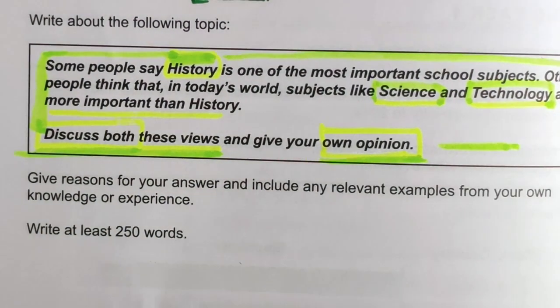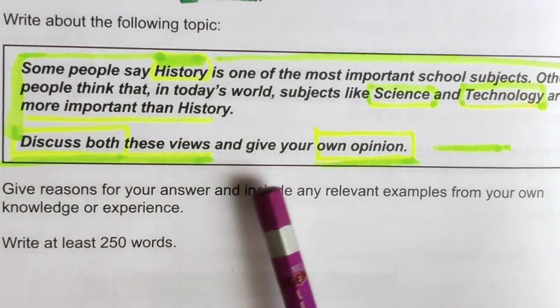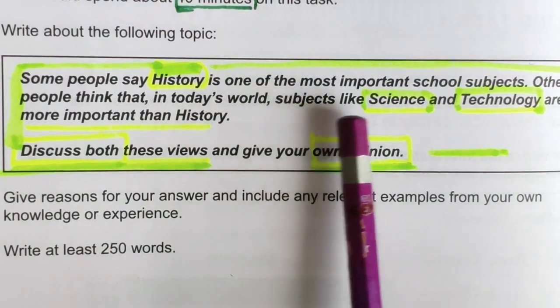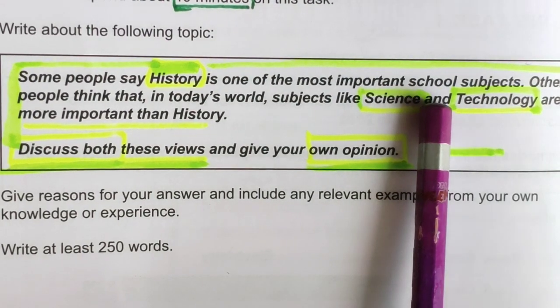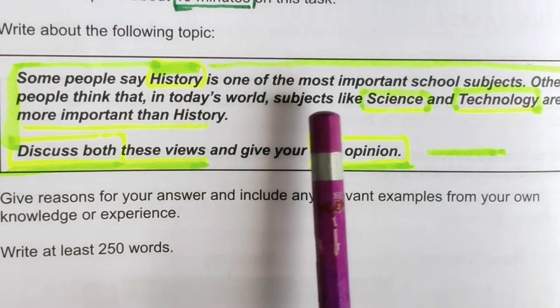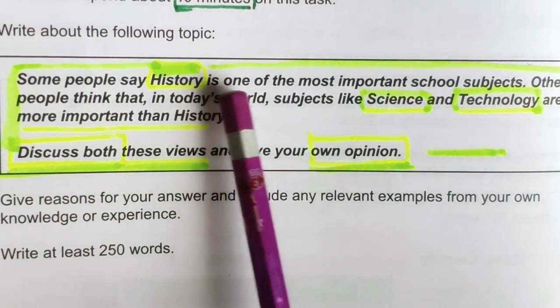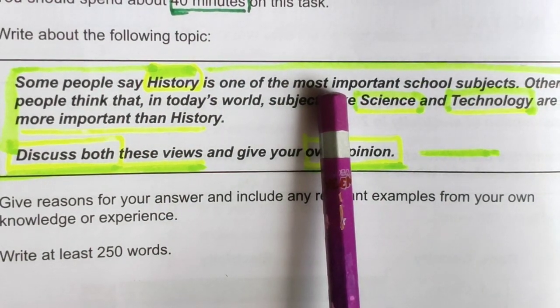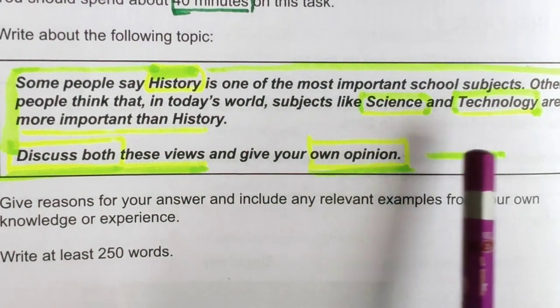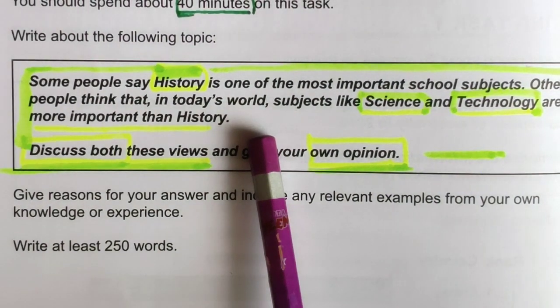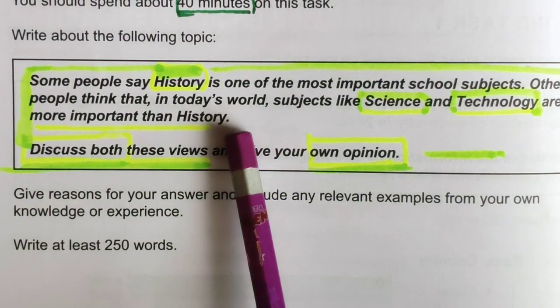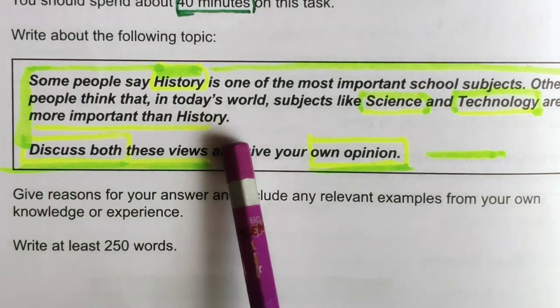So you need to find what the main topic is. The main topic is schools. In schools, which subject should be taught, both are main topics actually. History should be taught as a major subject, or science and technology should be included in the school education curriculum.